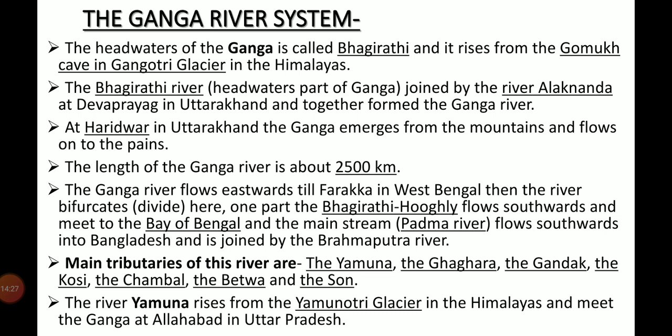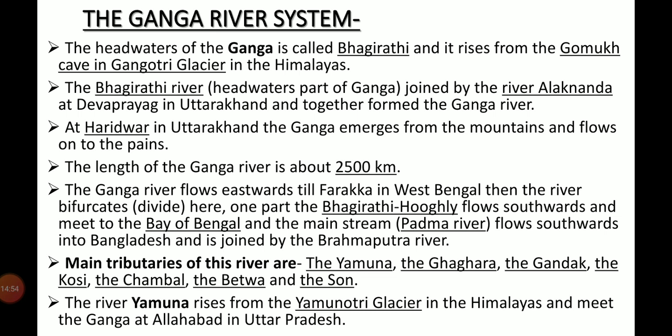The Ghaggar, Gandak and Koshi rise in the Nepal Himalaya, and they are the rivers which flood parts of the northern plains every year. The Yamuna River is the main tributary of the Ganga River, and it rises from the Yamunotri Glacier in the Himalayas. The Yamuna River meets the Ganga at Allahabad in Uttar Pradesh.